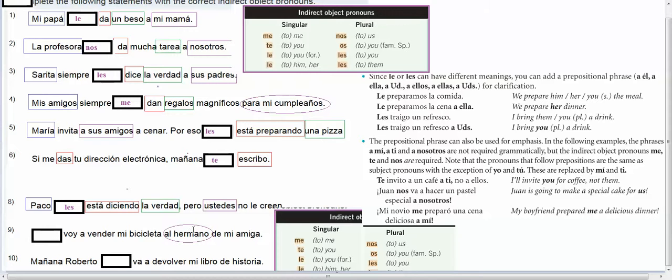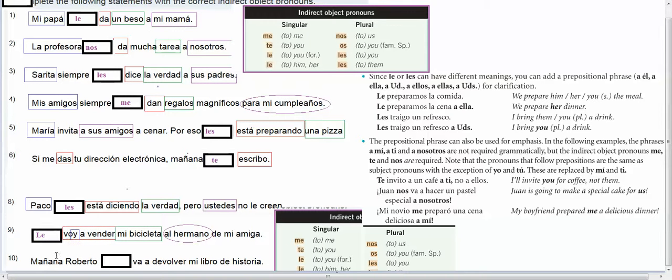Voy a vender mi bicicleta al hermano de mi amiga. So we've got going to sell. That's our verb. Who's going to sell? It's I am, and we know that because it's voy. Voy a vender. What am I going to sell? Mi bicicleta. That's my direct object. To whom am I going to sell this bicicleta? El hermano de mi amiga. So I'm going to sell him, my friend's brother, my bike. So I'm going to sell him, which would be le, because if you go up here, here's him, le.